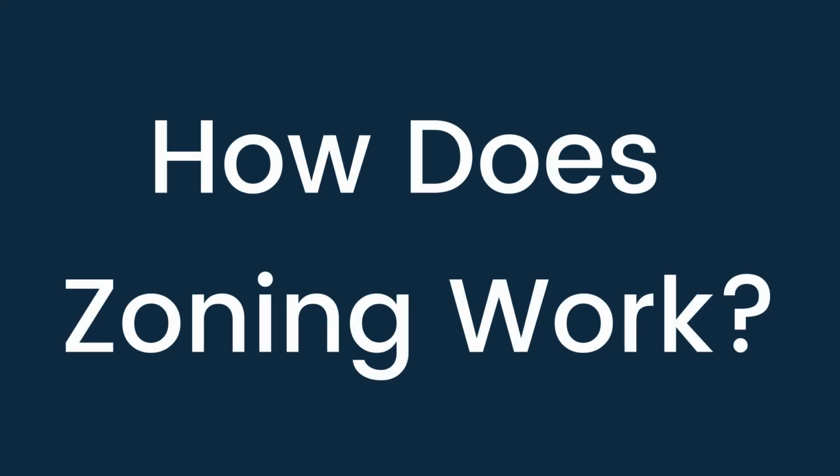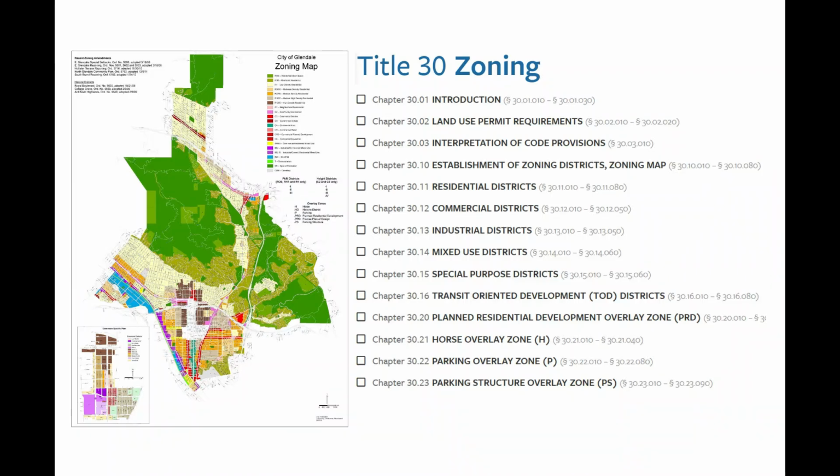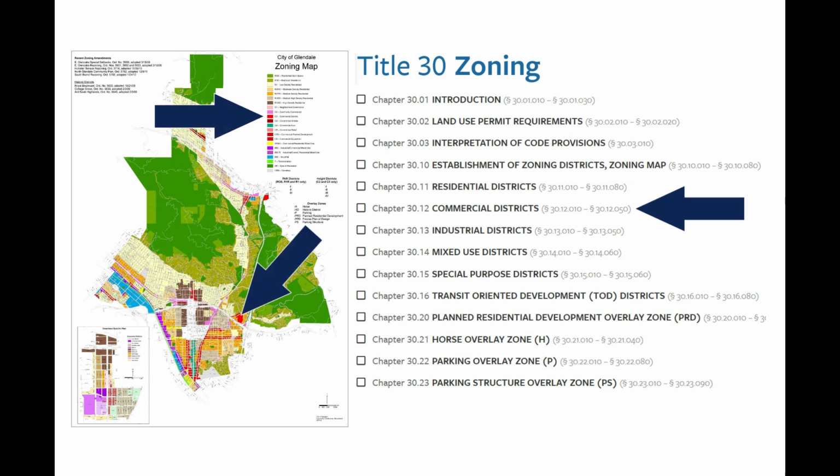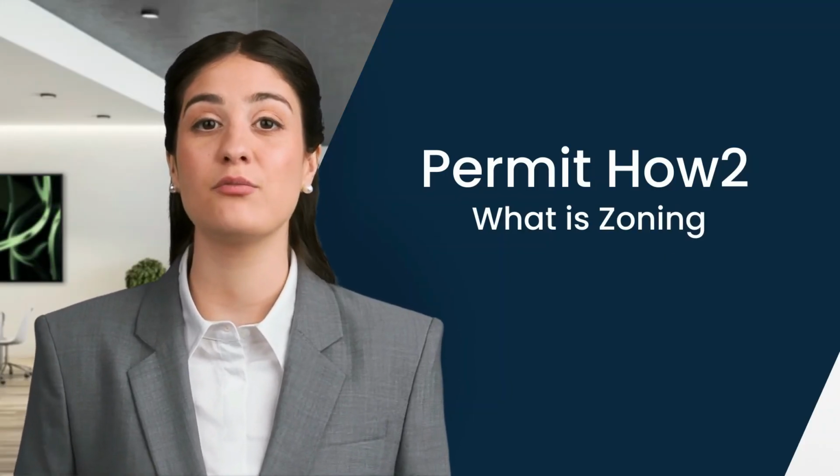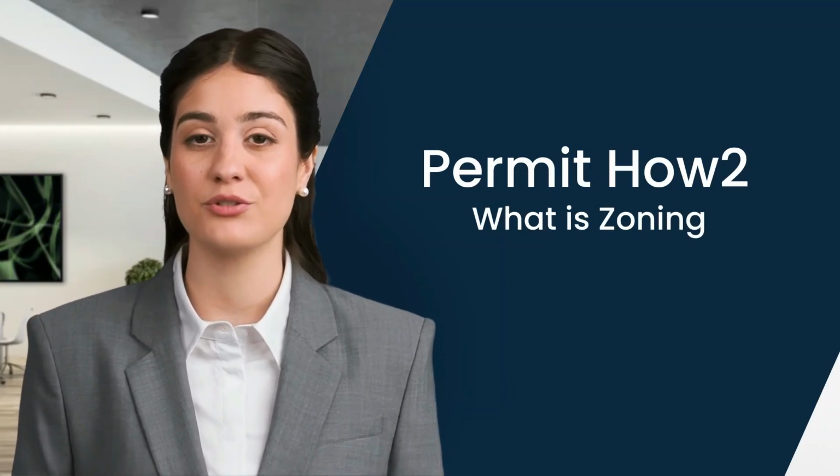How does zoning work in practice? In most cases, zoning is accomplished by dividing a city or town into different zones or districts, each with its own set of rules and regulations. For example, there might be a residential zone where only homes are allowed, a commercial zone where businesses can operate, and an industrial zone where factories and warehouses are located. Although ideally, one could still walk from their home to a nearby neighborhood store.